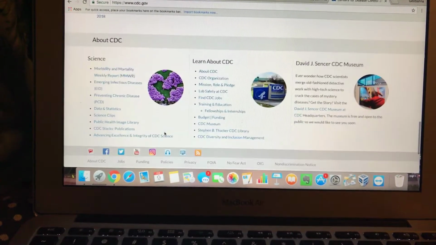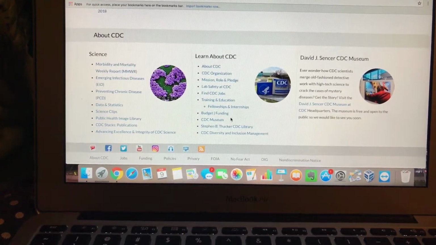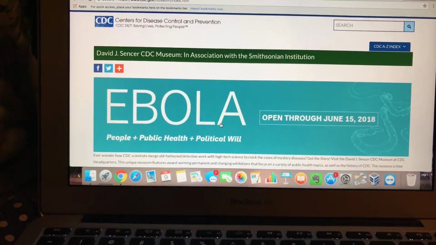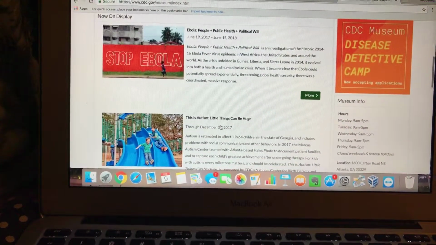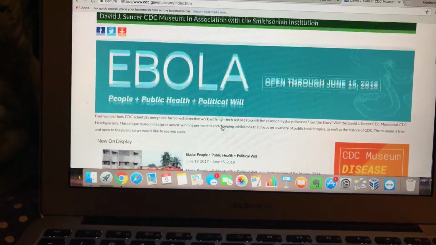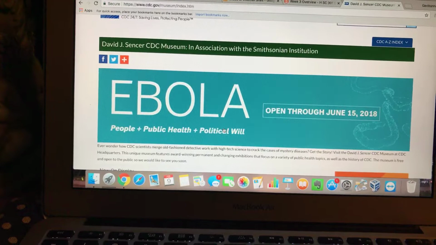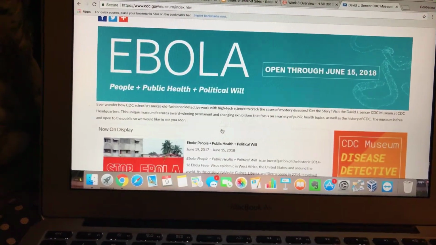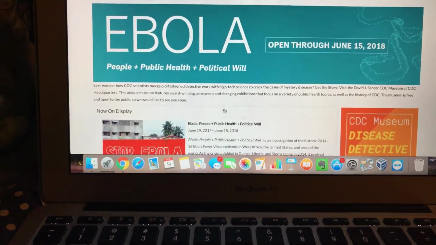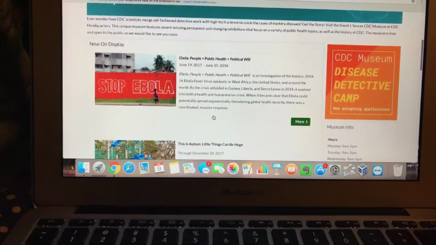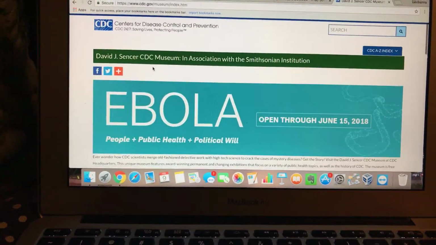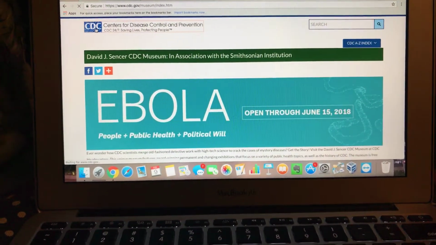Also, one thing that I did not know is about the CDC Museum. It is actually located in Atlanta, Georgia. I thought that was really cool, and it's actually free admission. You just have to be 18 and over to go into this museum. I did not know that about the CDC, so it's something that I am looking forward to going to once I go to Georgia. It's really cool that they have a museum, and you can get more information from them through that museum. But basically that was it.